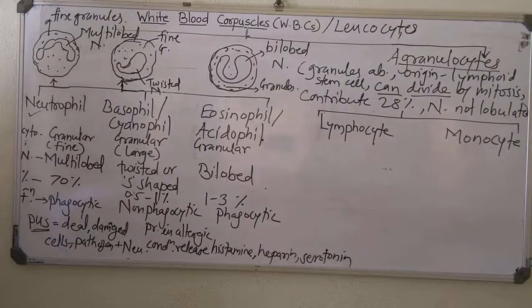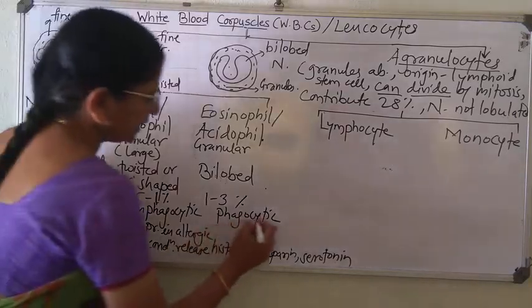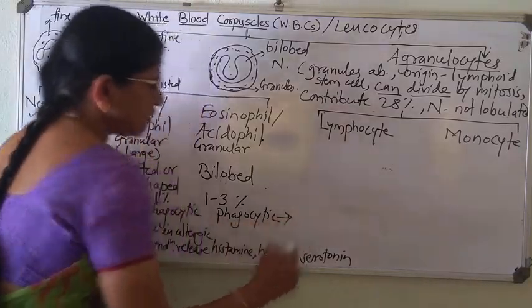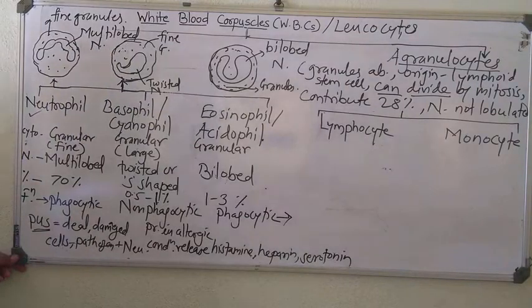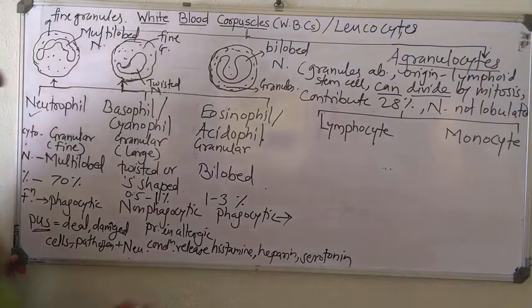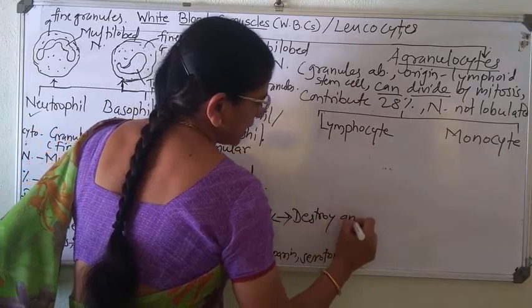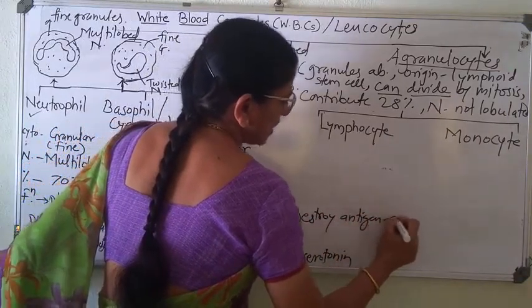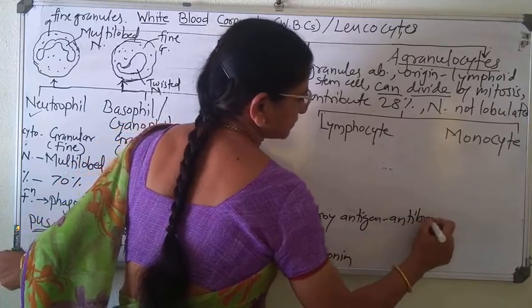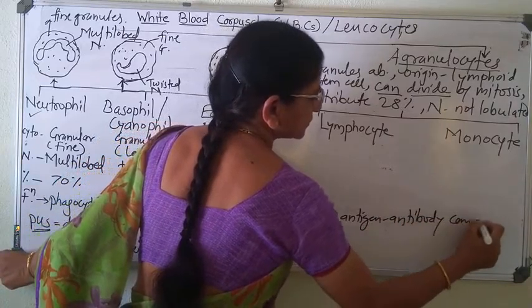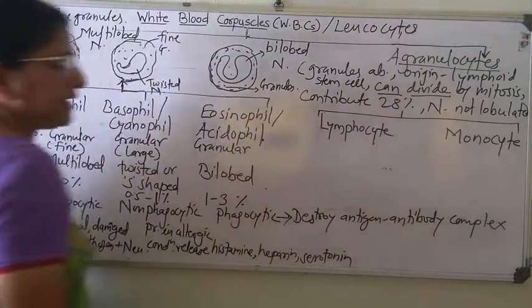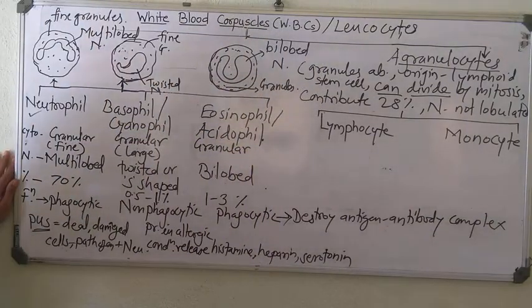Then acidophil cells are phagocytic in function and they destroy antigen-antibody complex. When an infection occurs in the body or any body cells, an antigen-antibody complex is formed.